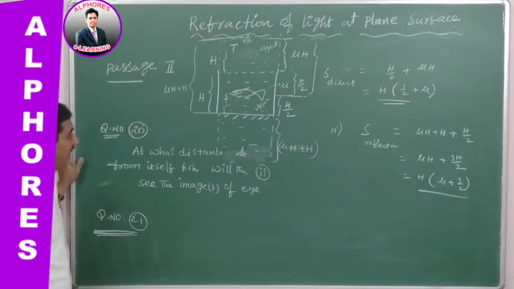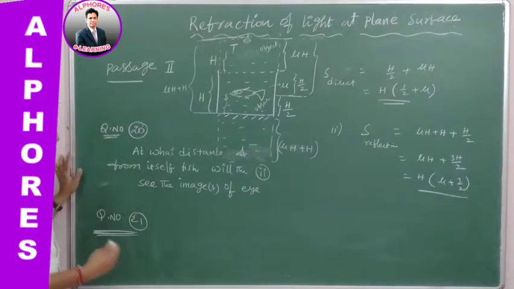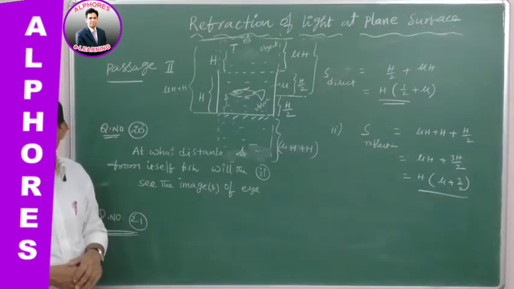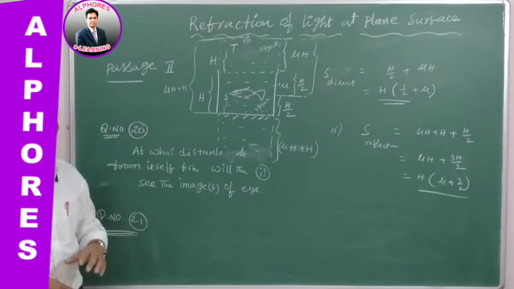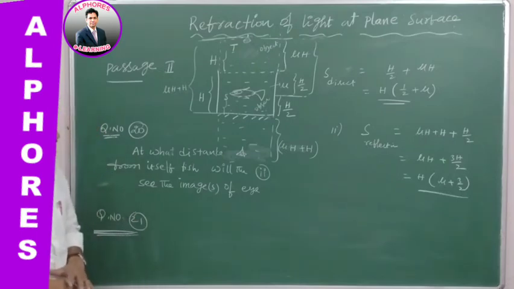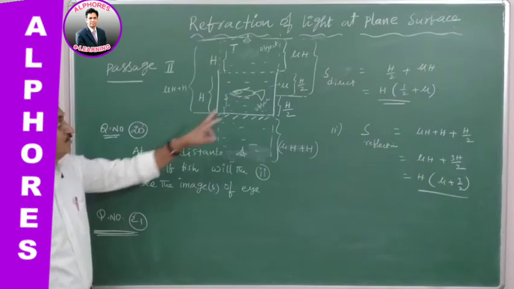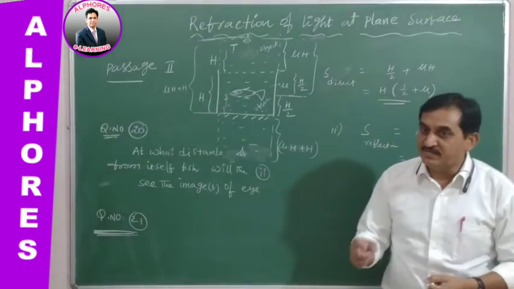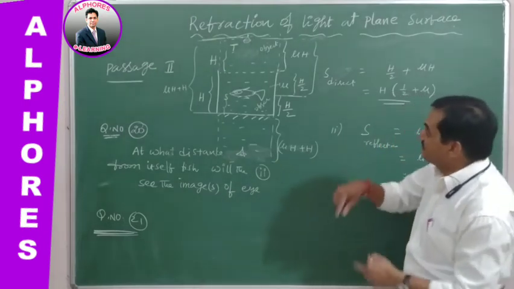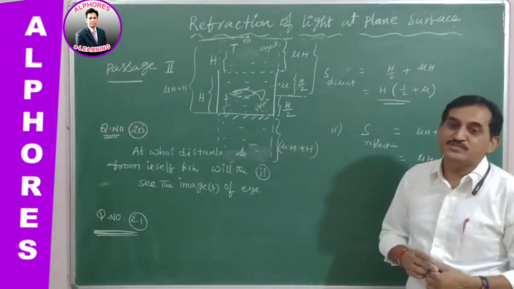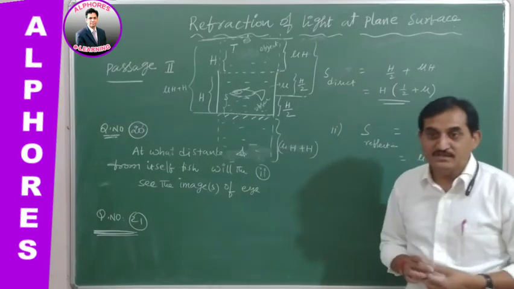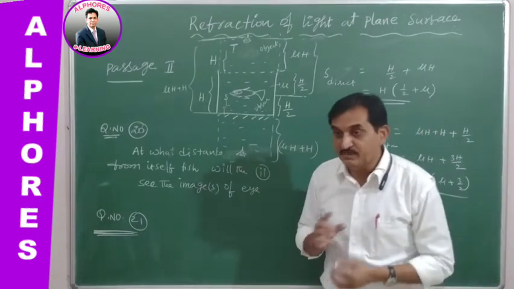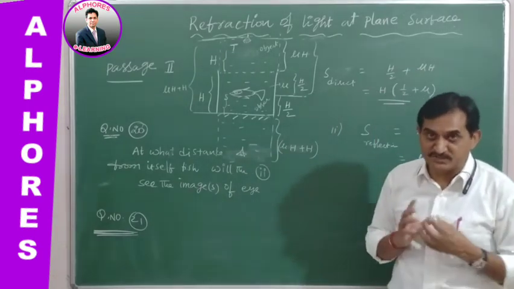Reverse. At what distances the eye itself is observing the fish by direct observation and after reflection by the plane mirror. Reverse. Now in this case, the fish observes the position of the eye by direct observation and by reflection. And second, reverse. The eye is observing the position of the fish by direct observation and by the reflection by the plane mirror, and its image is also seen in the plane mirror after reflection.